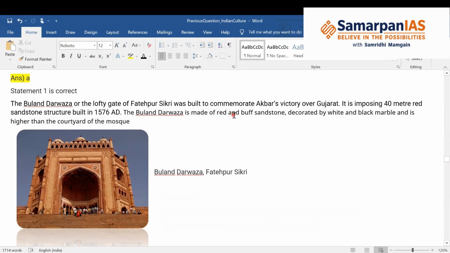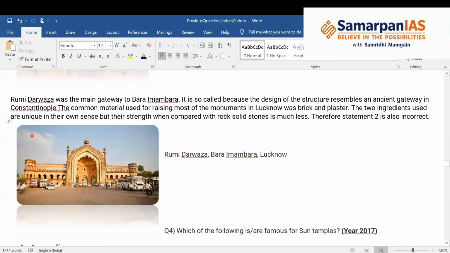It is made up of red and buff sandstone and decorated with white and black marble. That means marble was also used alongside red sandstone, and it is higher than the courtyard of the mosque. So this is the Buland Darwaza at Fatehpur Sikri.